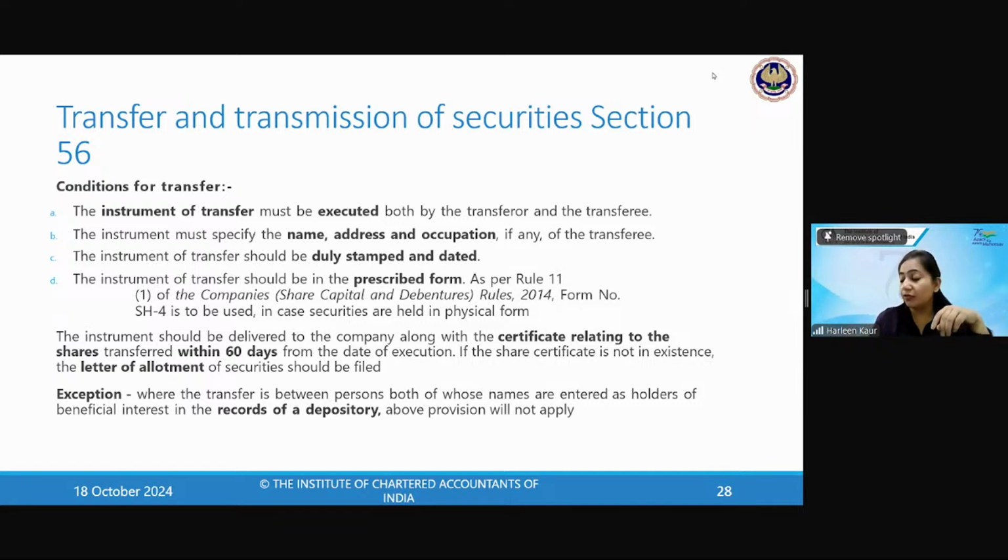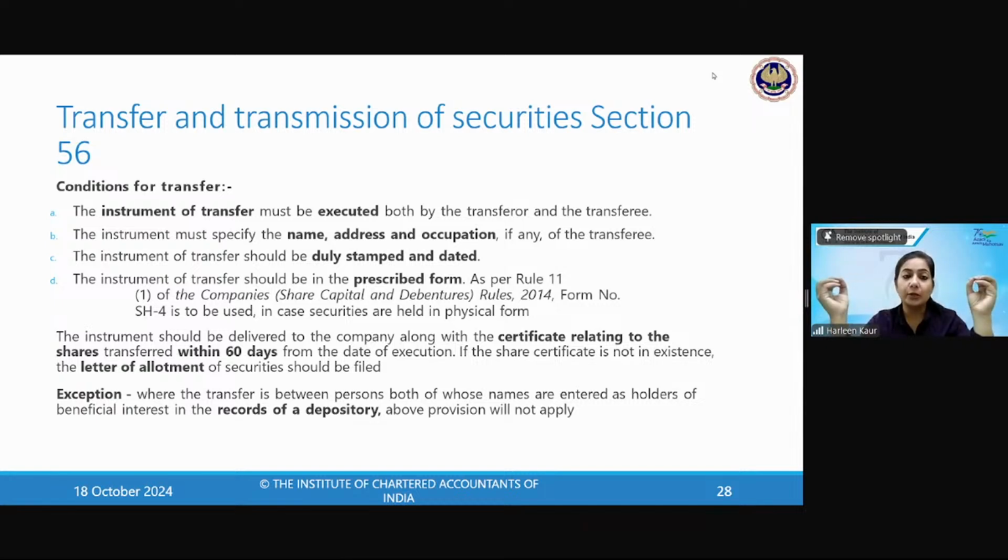So what is the meaning of transfer of shares? Transfer of shares means you are transferring. There are two parties. Number one, transferor. Number two, transferee. Even on the portal, I cannot see any doubt, so that means everything is clear. So transferor and transferee are two parties. When you're transferring the securities, one person is giving shares to another. Say, for example, A decides to give the shares to B. So A is the transferor, B is the transferee.